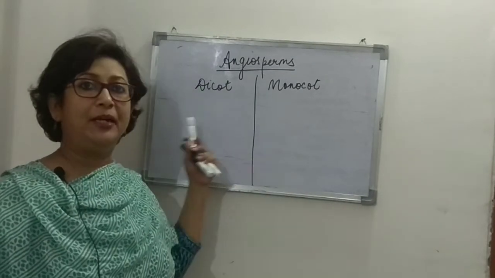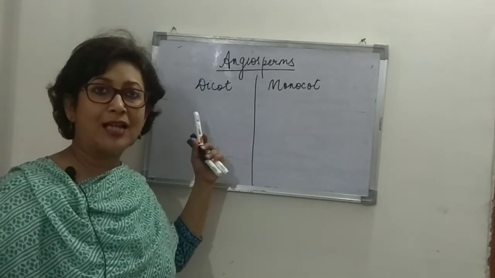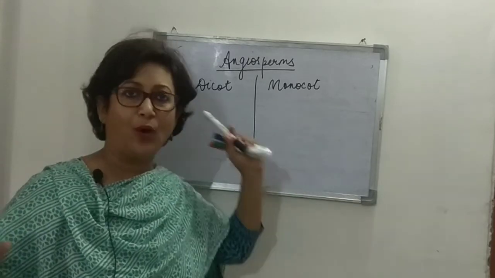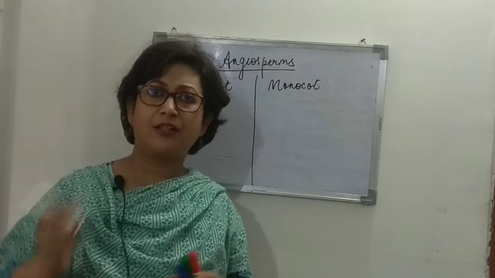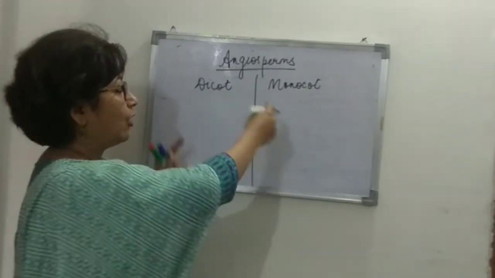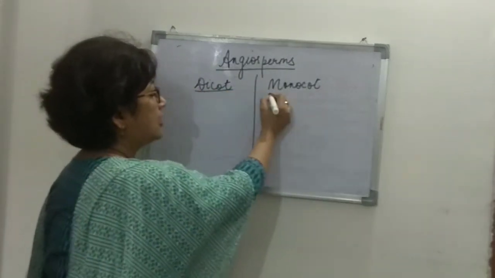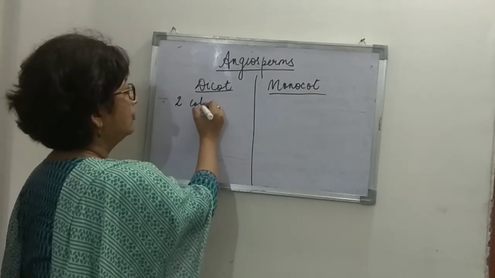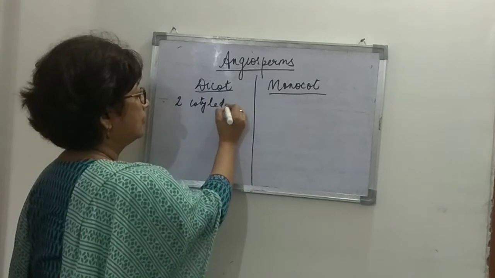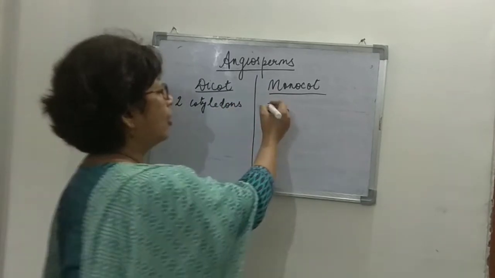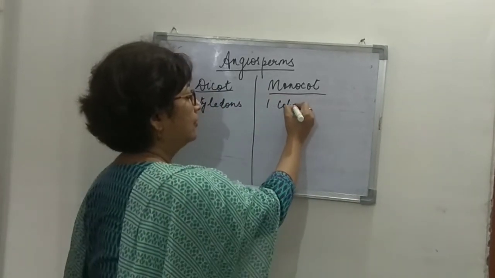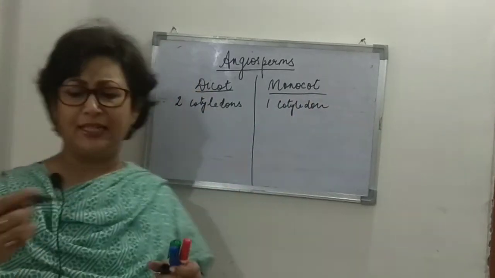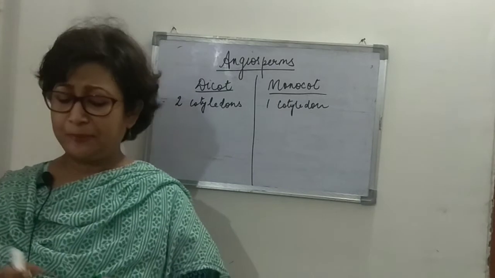Di means two, so plants having two cotyledons, and mono means one, so plants having one cotyledon. So the first difference is that the dicots have two cotyledons, and the monocots have one cotyledon. They are the seed leaves, embryonic leaves.